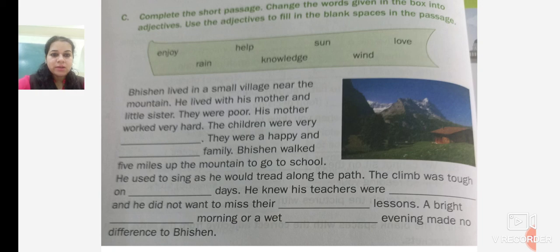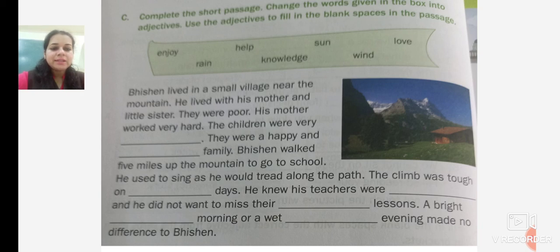Walk means climbing up. The climb was tough on dash days. The climb was tough on what days? On windy days. He knew his teachers were helpful and he did not want to miss their knowledgeable lessons.